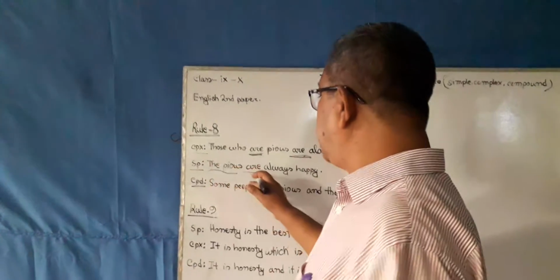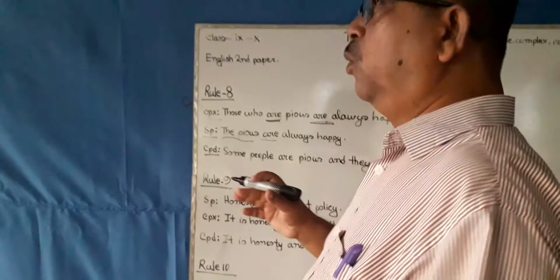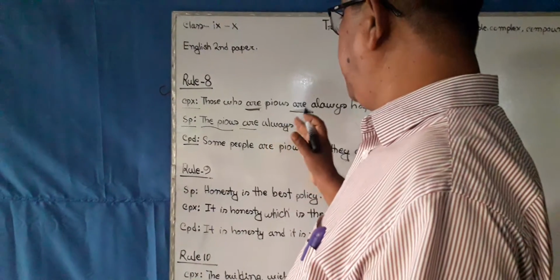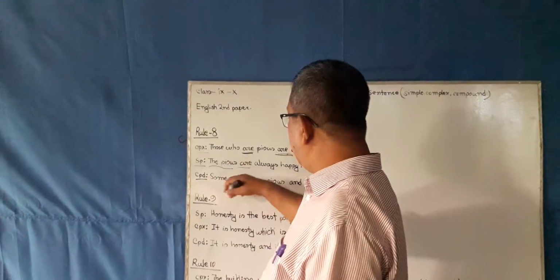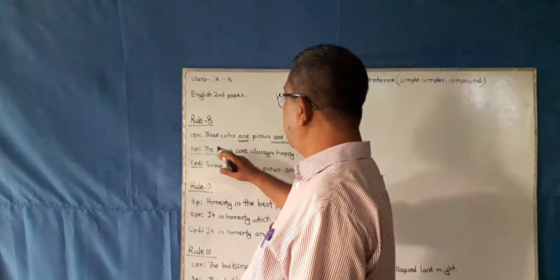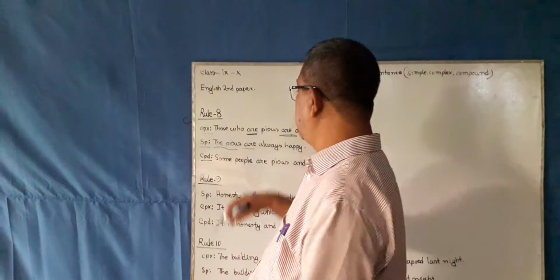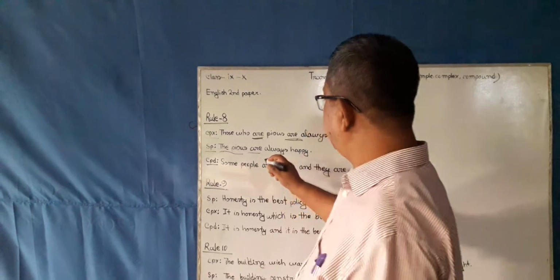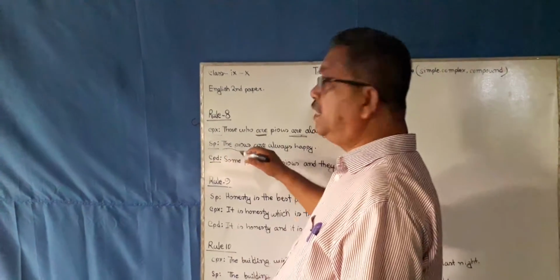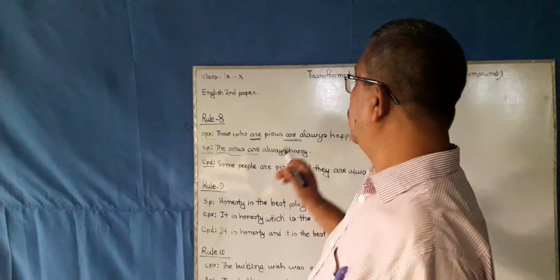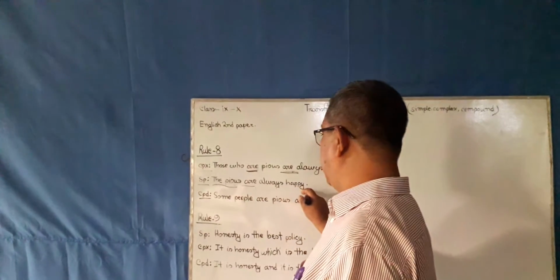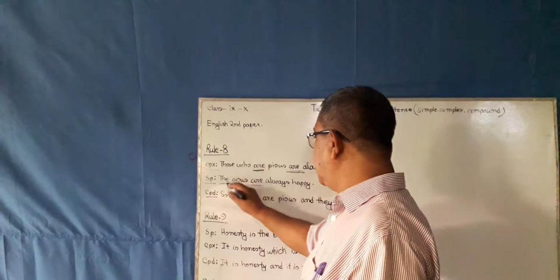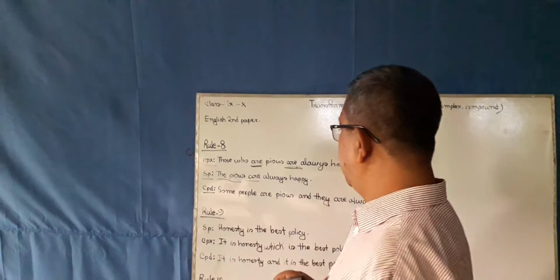That is, the pious means a group of people who have belief in Allah, who have belief in God, etc. And we know that if the is said before an adjective, then it means a plural noun. So the pious means a community of people who are Allah fearing or God fearing. The pious are always happy. Here the pious is the subject and are is the finite verb.